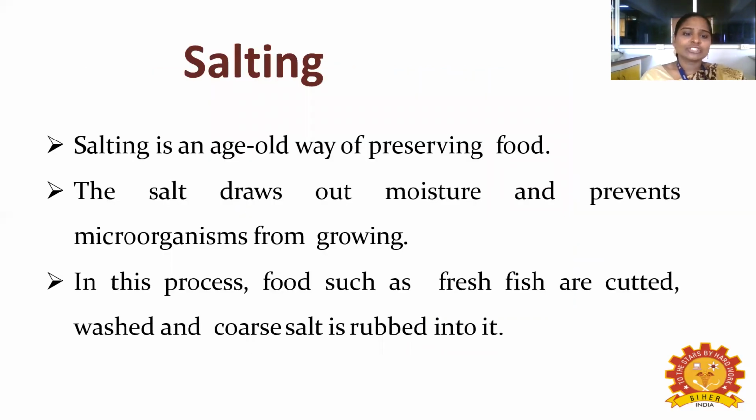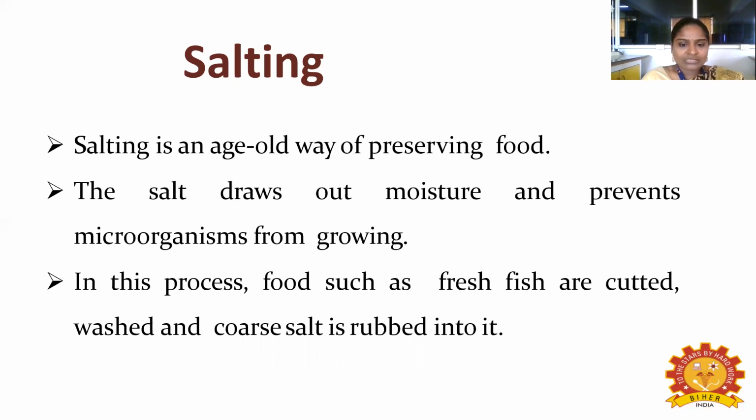Next method is the salting method. Salting is an age-old way of preserving food. The salt draws out moisture and prevents microorganisms from growing. So what happens when we use salt? It will remove the moisture content from the food. What happens if you remove the moisture? The microorganisms will not grow in the food. So it will prevent the microorganisms from growing.